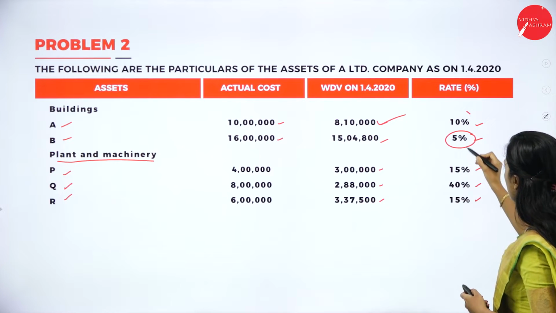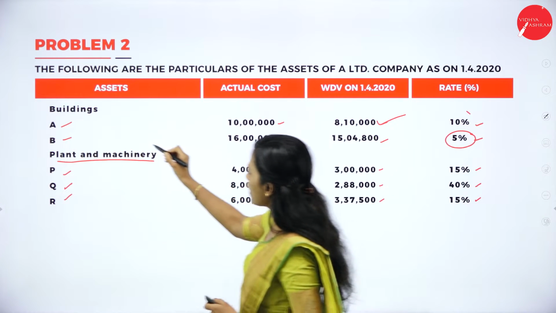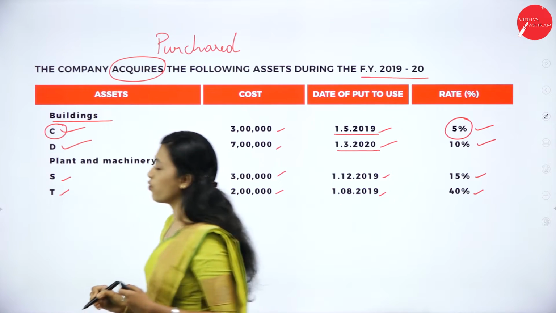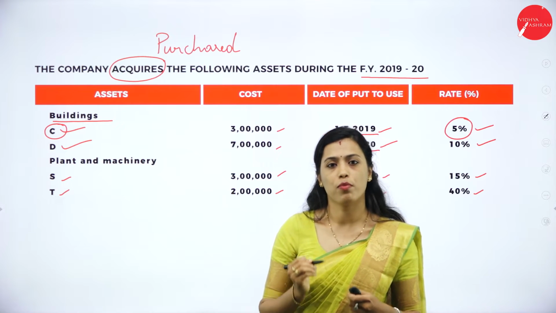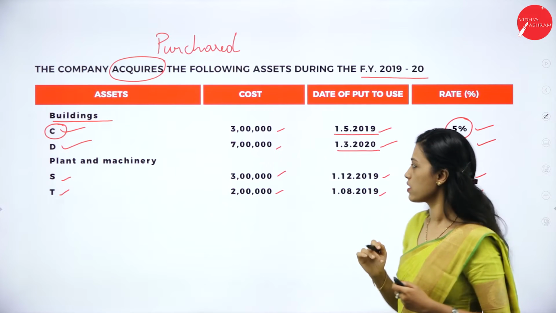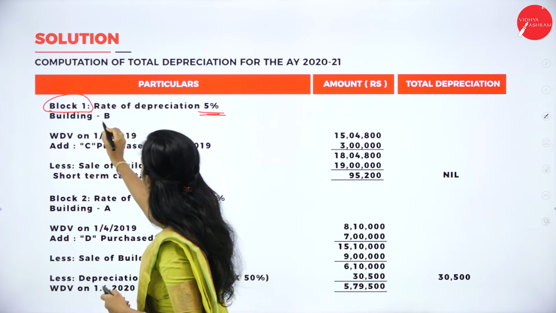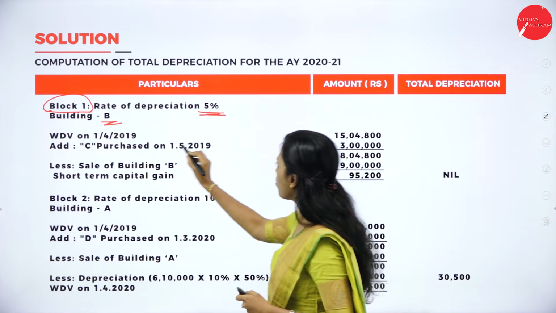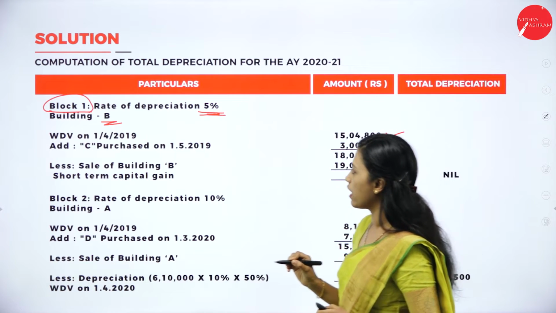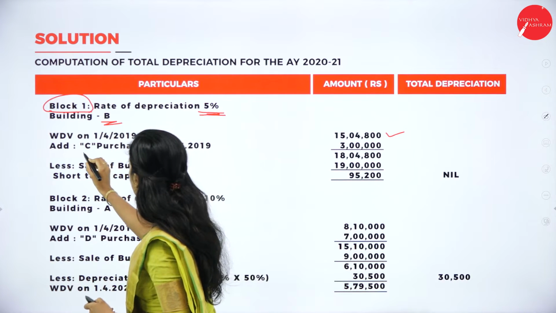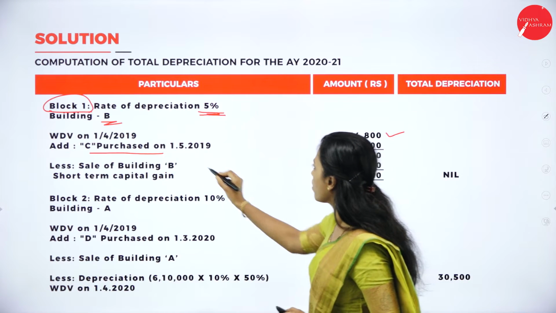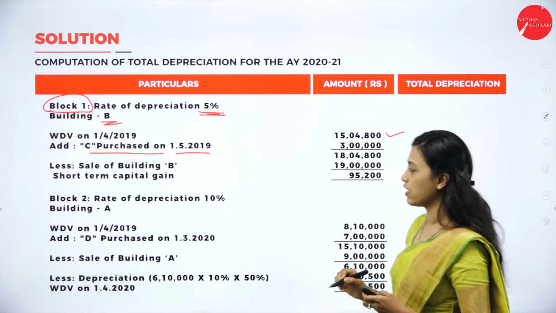Now building B and building C will come under the same block because both are 5% rate of depreciation. Yes, WDV of building B is 15,04,800 and he purchased building C on 1/5/2019.